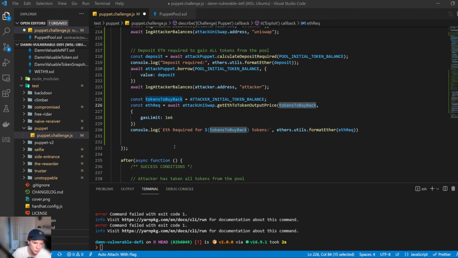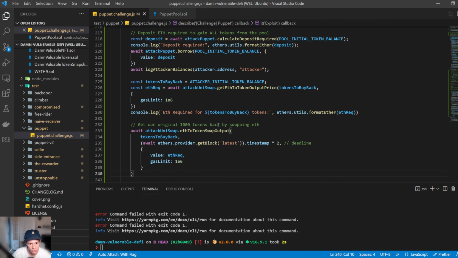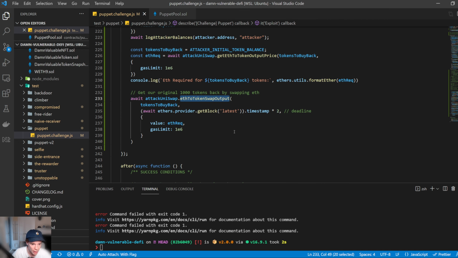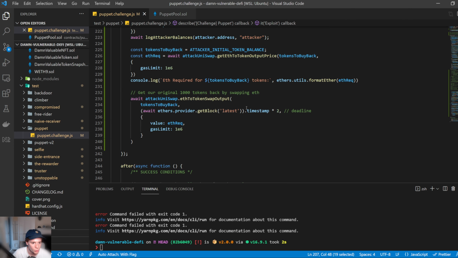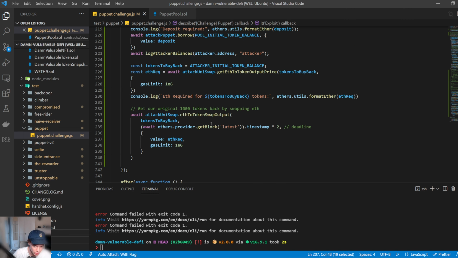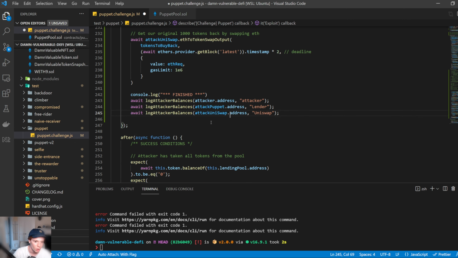The next thing that we need to do is finally get those 1,000 tokens back by running an ETH to token swap output. Output is like we want 1,000 out, as opposed to the token to ETH swap input, where it's like we want 1,000 to come in. Okay, so then we have that. Same thing: how much we want to buy back, what's the deadline for this, and how much we're going to send with the request, and also we're updating the gas limit as well. And that's it. Afterwards, we can just go ahead and log all the balances and see where we ended up.